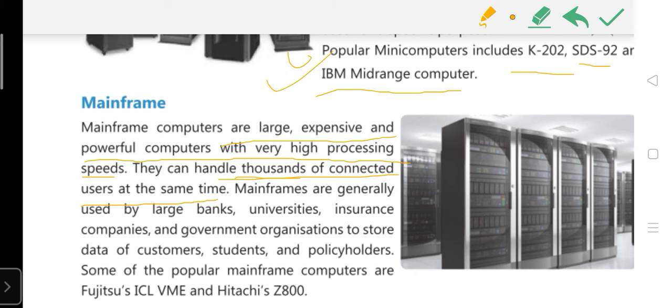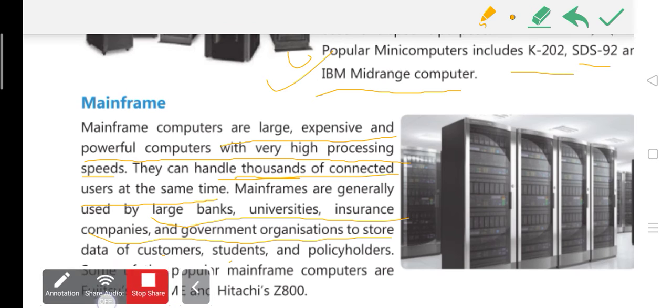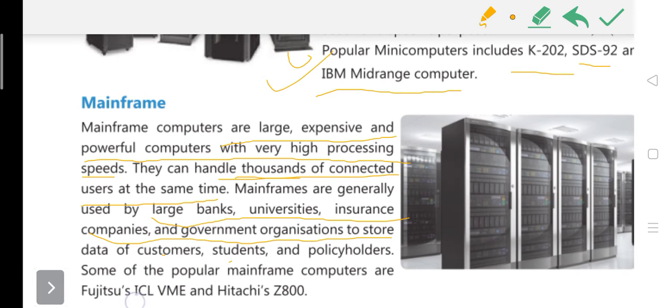Where will it be used? It is used in large banks, universities, insurance companies, and government organizations to store the data of customers, students, and policyholders. Examples: Fujitsu ICL VME and Hitachi's Z800. These are two examples of mainframe computers.